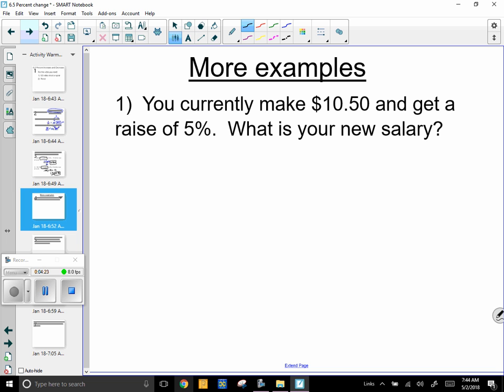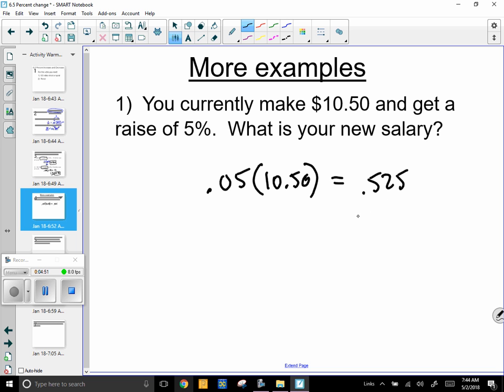All right, you currently make $10.50 and get a raise of 5%. What's your new salary? Go ahead and try this one on your own and see if you can get the new salary. Your first step is to find the amount that you're making above and beyond what you're making now. So what's our increase going to be? 5% of 10.50 is found by doing this, and that's 0.525.